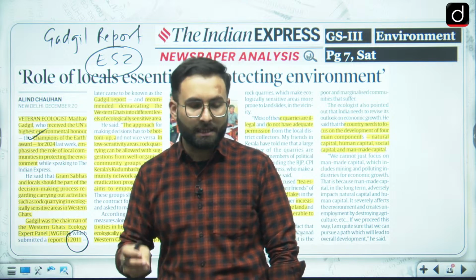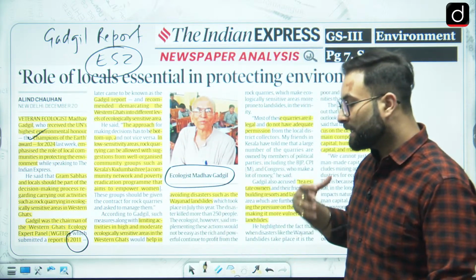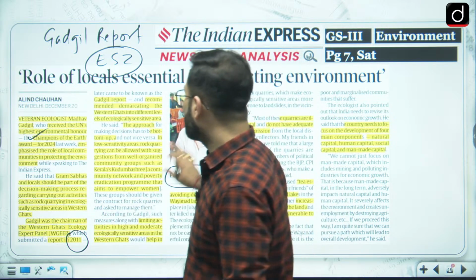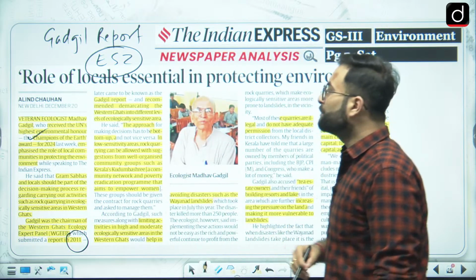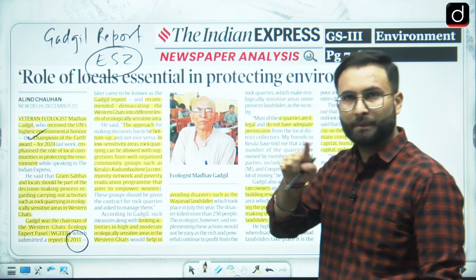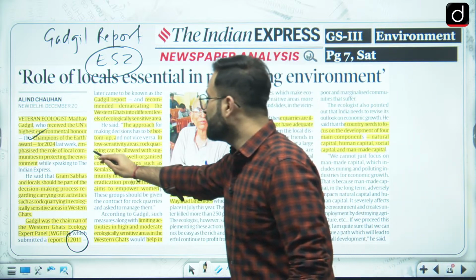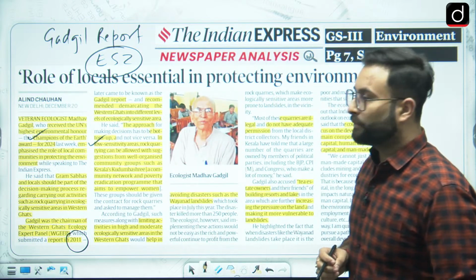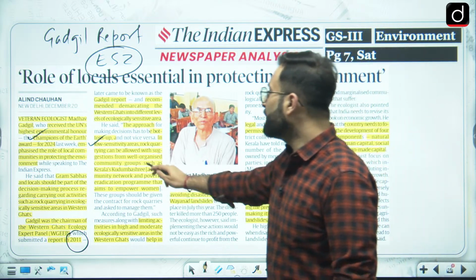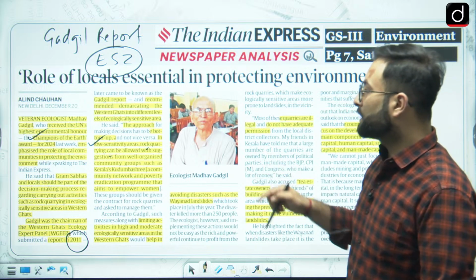Okay, he has said that the Gram Sabha or the local bodies over there should be given power. If we are going for any kind of mining activities, they should be asked about it. So here you can see the approach should be bottom up in low sensitivity areas. When we are talking about the sensitive regions in the Western Ghats, areas with low sensitivity, or you can say if they are going for any kind of rock quarrying, can be allowed with the suggestion from well organized community groups such as Kerala's Kudumbashree.